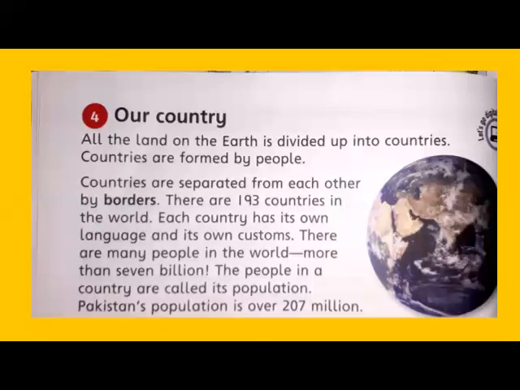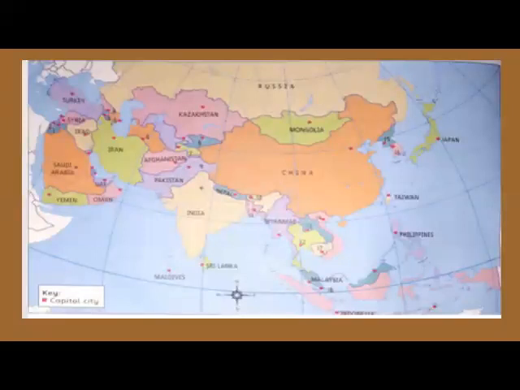Okay. So we are living in Asia. Countries are separated from each other by borders. So in the next slide, you will see it's a world map. And on the world map, you can see our country's position. It's Pakistan. On the world map, you can check our country's position. And we share borders with Afghanistan, Iran, China, and India.